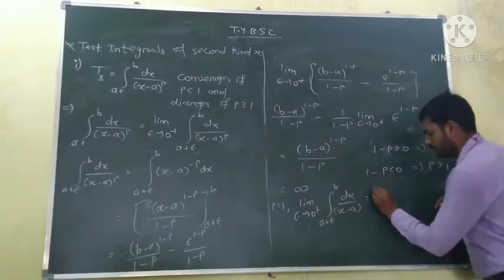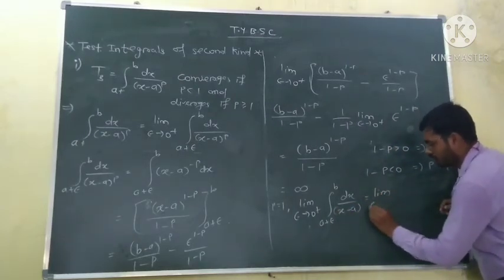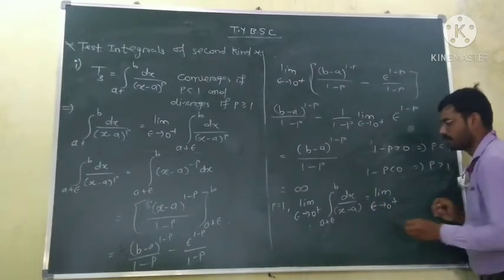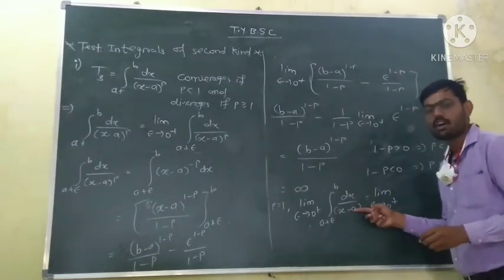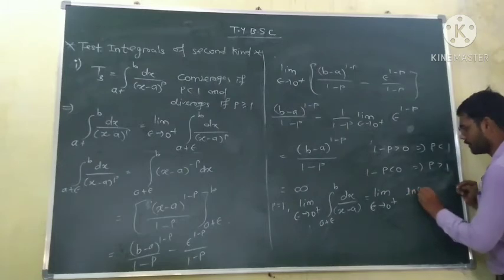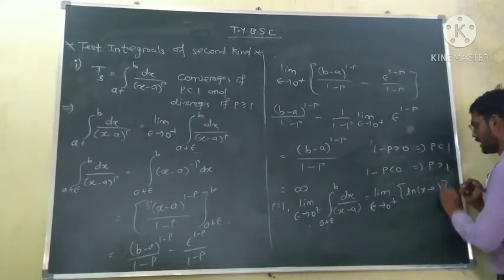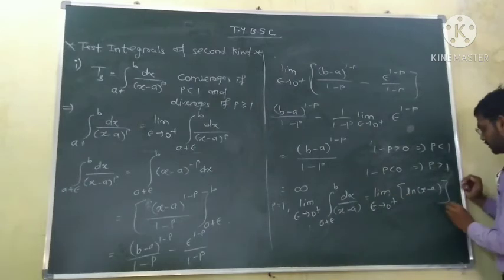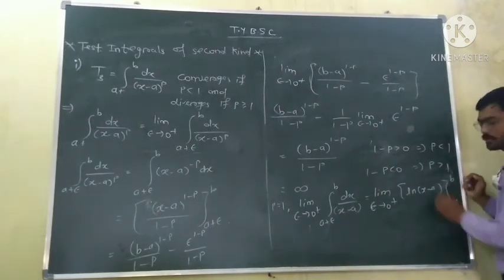This is equal to the limit as epsilon tends to 0 plus of the integration of dx upon x minus a, which is log of (x minus a), with limits from a plus epsilon to b.